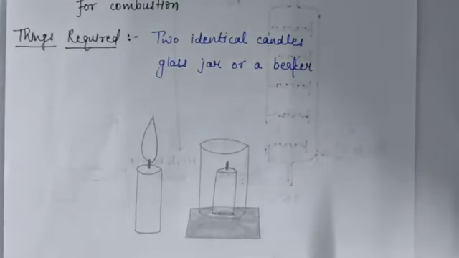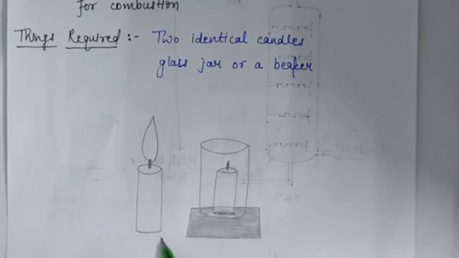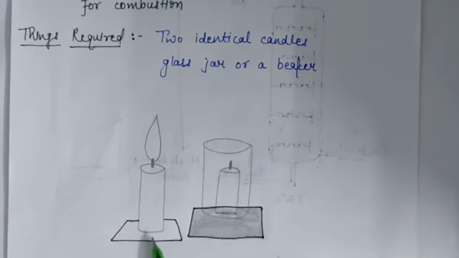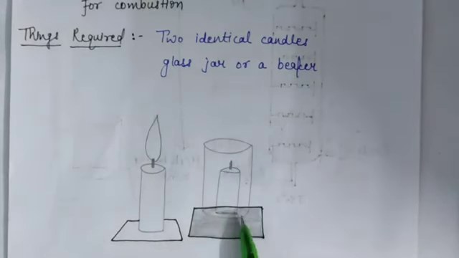Now the procedure is, first of all, light 2 identical candles and place them on flat surfaces. It means fix 2 candles on flat plates or flat surfaces. Now cover one candle with an inverted glass jar or a beaker. It means cover this candle with an inverted glass jar.